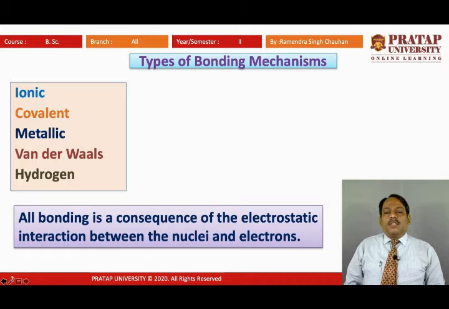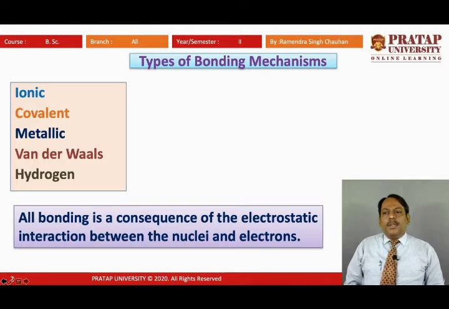And we can say all bonding are consequences of electrostatic interaction between the nuclei and electrons. When we are taking two atoms of any metal or any solid, how are they going to interact, what forces are there between them which are binding them or keeping them together?